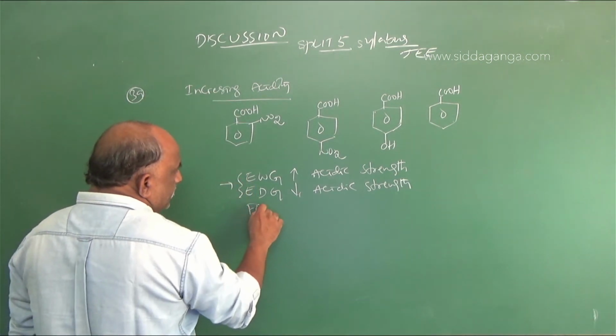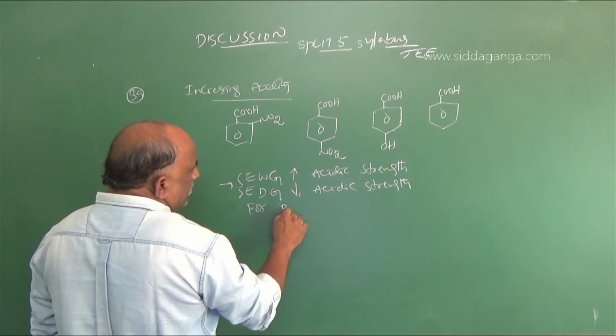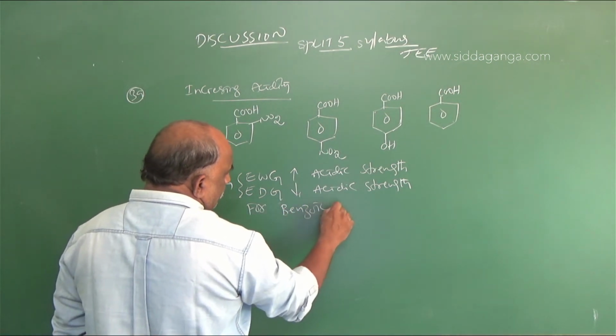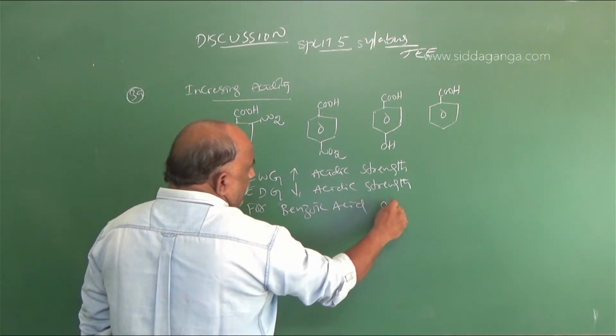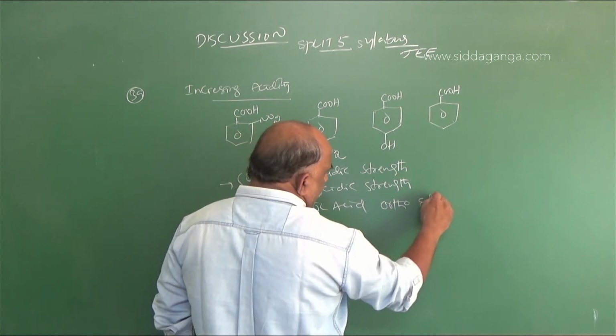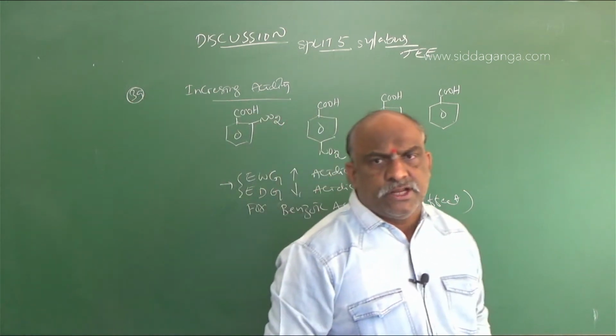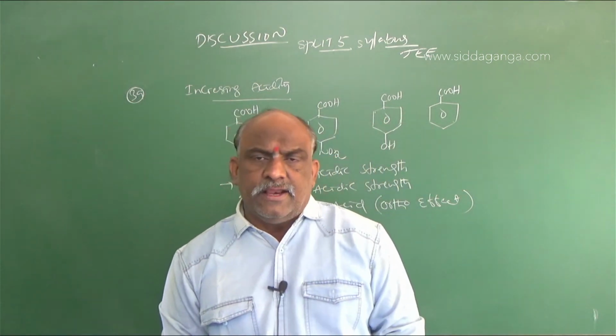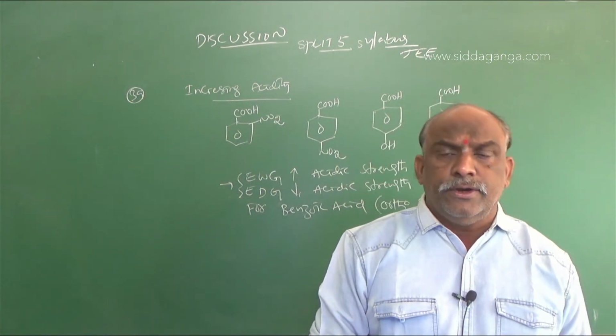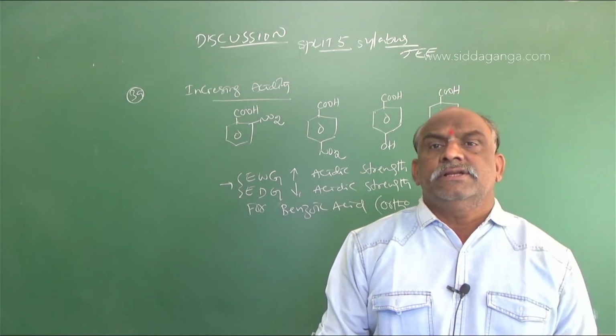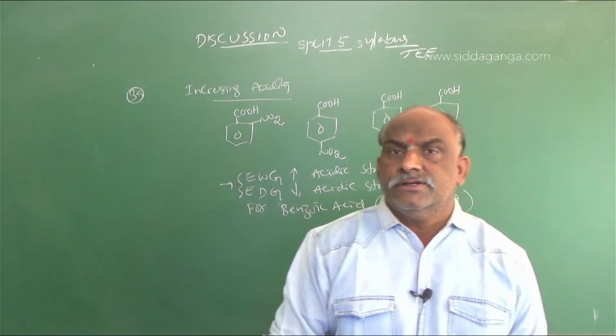And for carboxylic acids, for benzoic acids, ortho effect. What is ortho effect? It means the group in the ortho position, either electron withdrawing group or electron donating group, whatever the group will be there, that only is the strong acid.